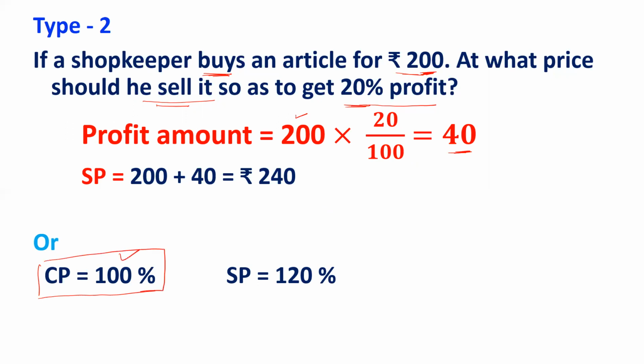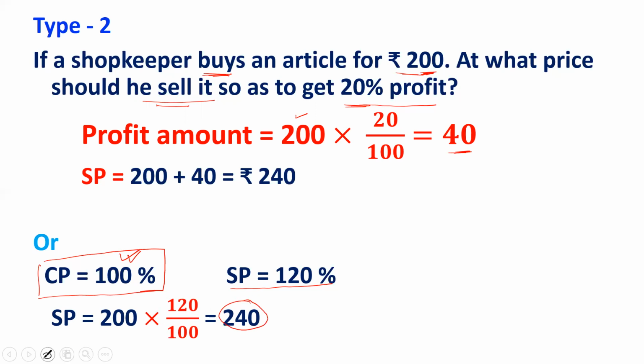So you can take the cost price as 100% and selling price would be 120%, 100 plus 20%. So directly you can find 120% of 200 and will get the selling price as 240.